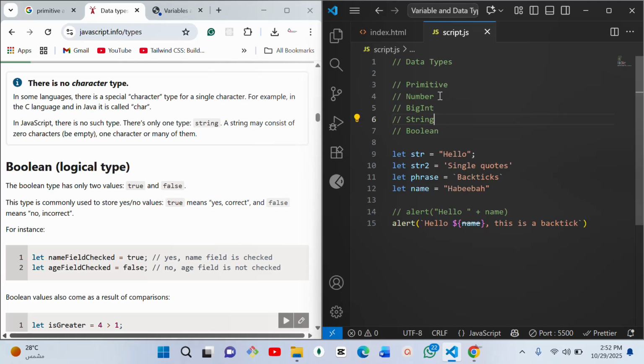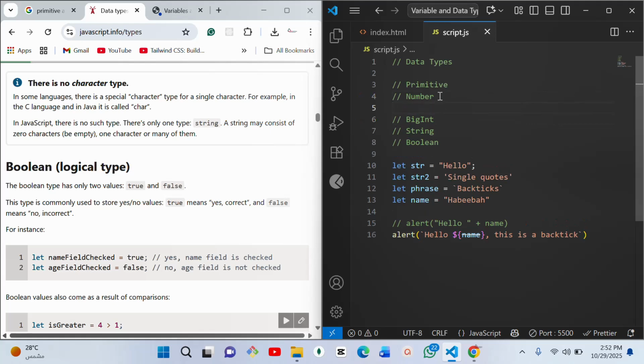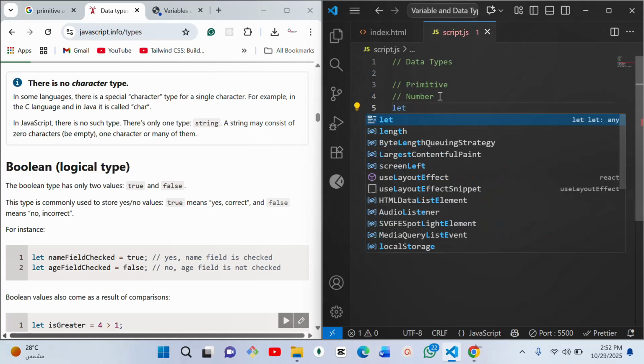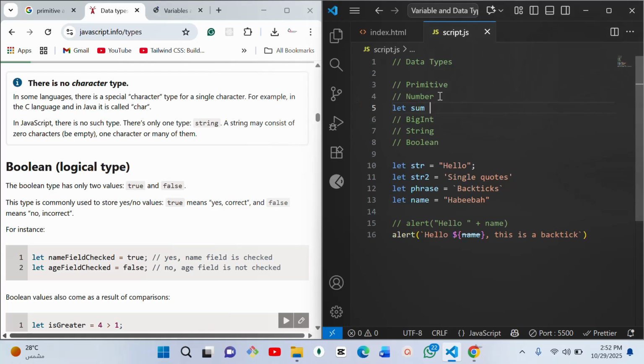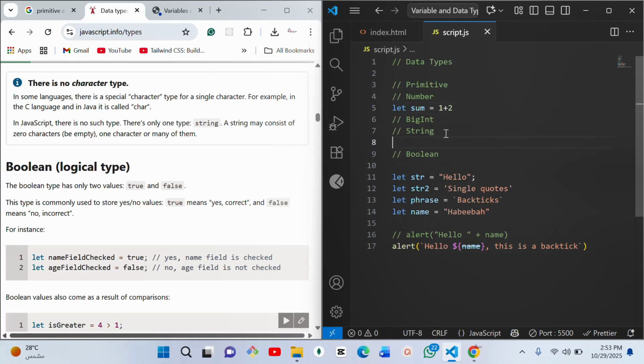So example of number. Let sum be 1 plus 2. So for number, we can perform mathematical operations on it. But for big integers, they are bigger than number. And then we have talked about string, and that is where all these come from. All these are for string.